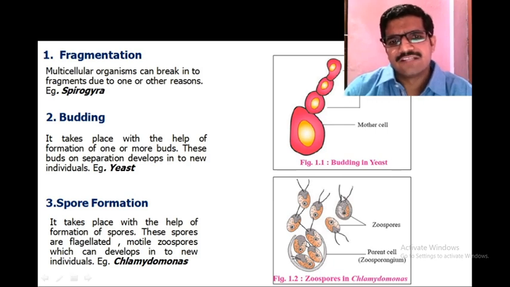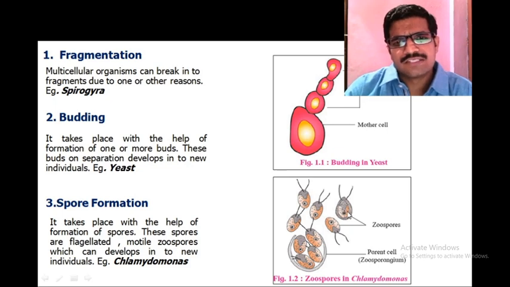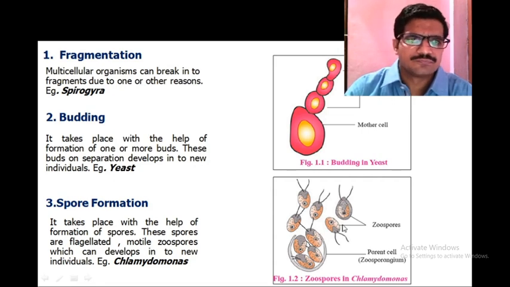With the help of flagella, they can move from one place to another, that's why these are called motile zoospores. Under favorable season, the zoosporangium bursts, the zoospores are released, and new individuals are formed.